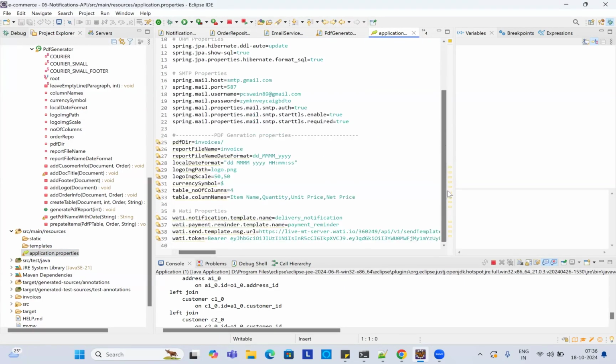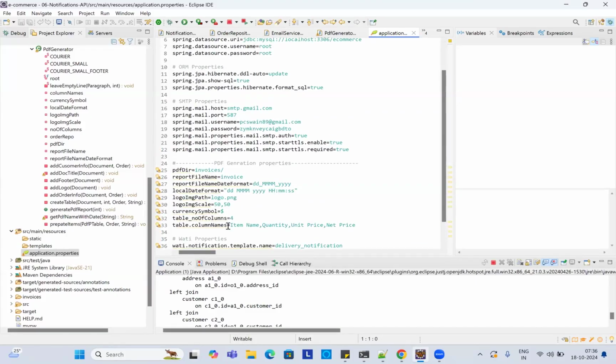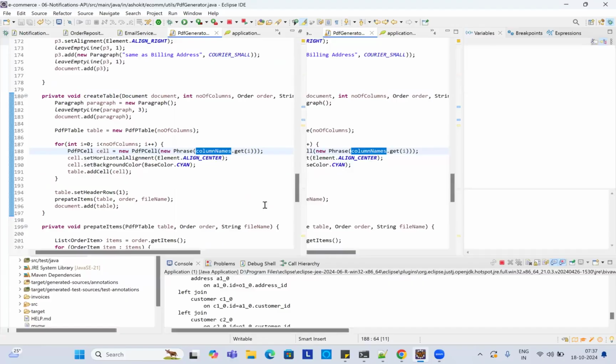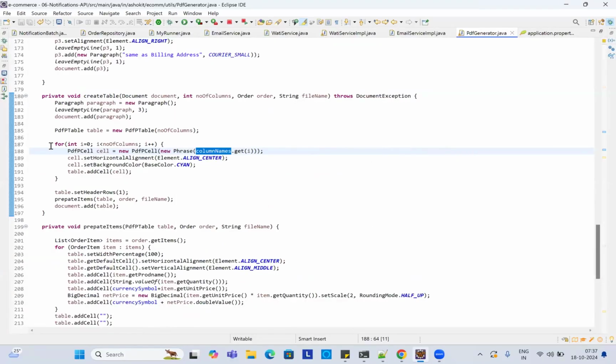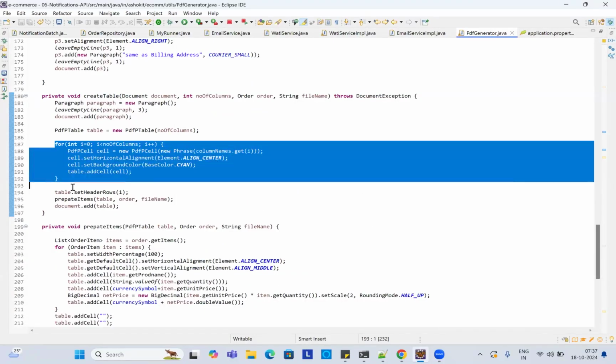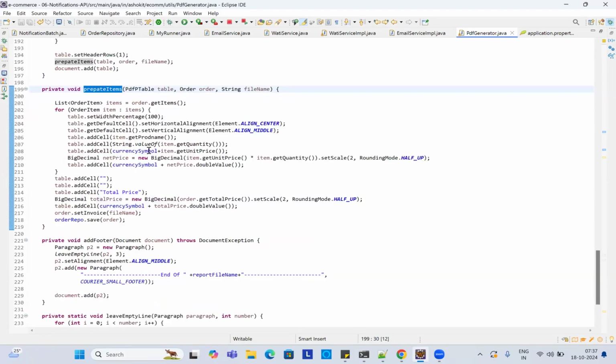Yeah, these are the properties I have used. Column names will be dynamic like this, and this is my local directory where I can store the PDF files, and this is the file name format. Based on these properties, I'm creating these PDF files. So I'm creating a table for these five columns where I'm preparing all the items.